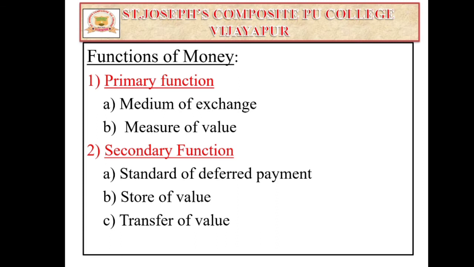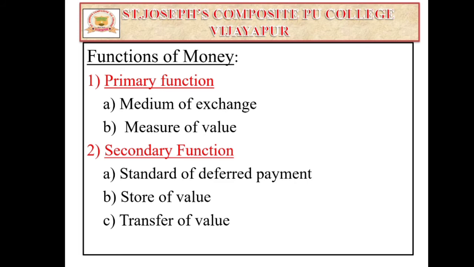Second, the secondary functions. As you know, these are broadly classified into three: standard of deferred payment, store of value, and transfer of value. First, standard of deferred payment. Why? Because all credit transactions are expressed in terms of money. So the payment can be delayed or postponed.